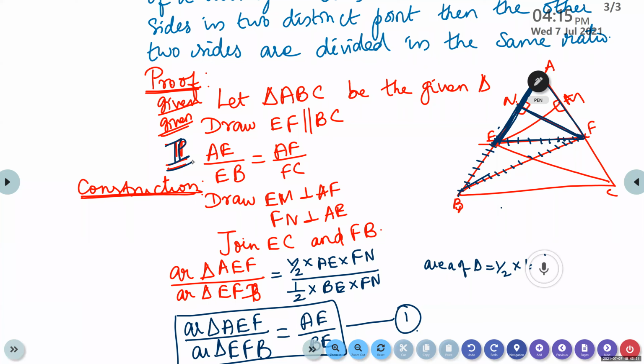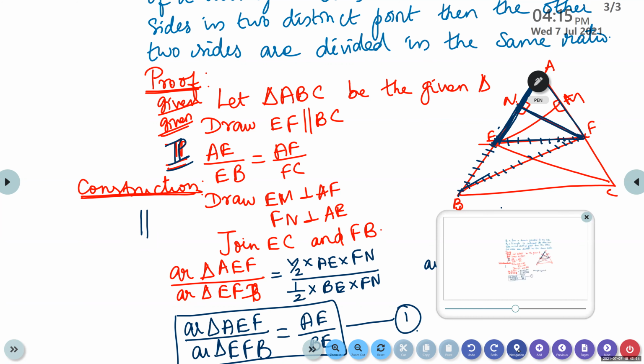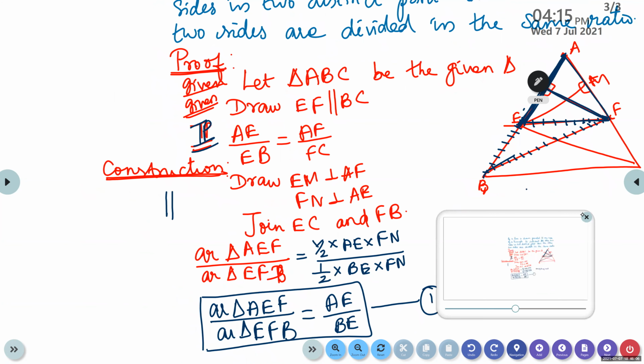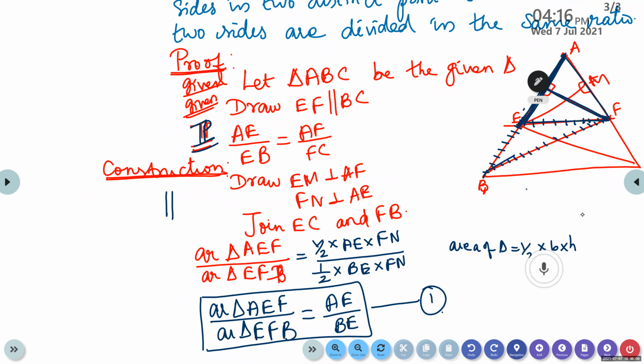Ma'am, parallel and perpendicular symbols. Parallel means we use these 2 lines. This symbol stands for perpendicular. Ma'am, in the last final equation, equation 1, that is written as AE by BE. Yes, AE by BE. Is it okay? Ma'am, FN is perpendicular to AE, right? Yes, FN is perpendicular to AE.